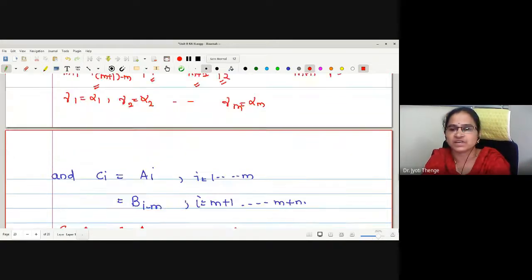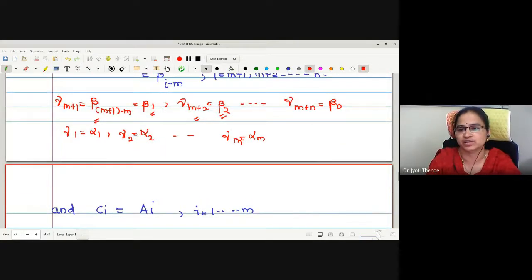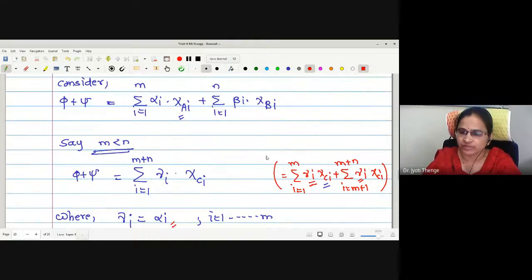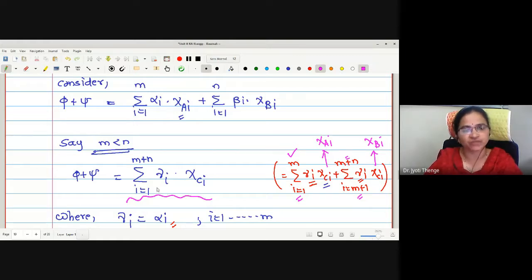Therefore, whatever characteristic function we have written, this chi C_i is nothing but chi A_i for i equals 1 to m, and for i equals m plus 1 to m plus n, this chi C_i is nothing but chi B_i. So whatever new sum we have written is just an adjustment we have done. We wanted to add two sums, we wanted to write it as one sum. Therefore, we have made an adjustment simply.